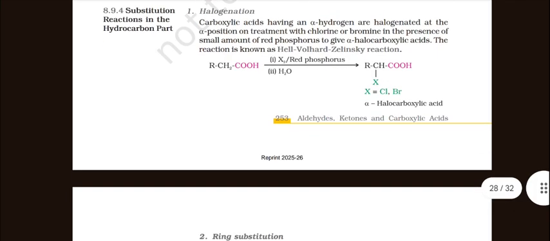Halogenation. Carboxylic acids having an alpha hydrogen are halogenated at the alpha position on treatment with chlorine or bromine in the presence of a small amount of red phosphorus to give alpha halo carboxylic acids. The reaction is known as the Hell-Volhard-Zelinsky reaction.